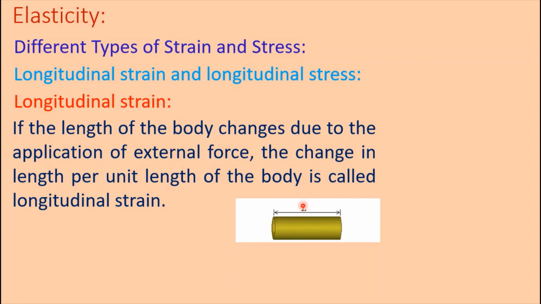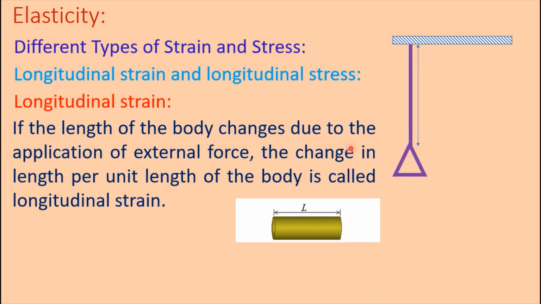Initial length is L, and its length is increased by del L. After deformation, its length is L plus del L, and before deformation, its length is L. That is, the change in length per unit length is the longitudinal strain.